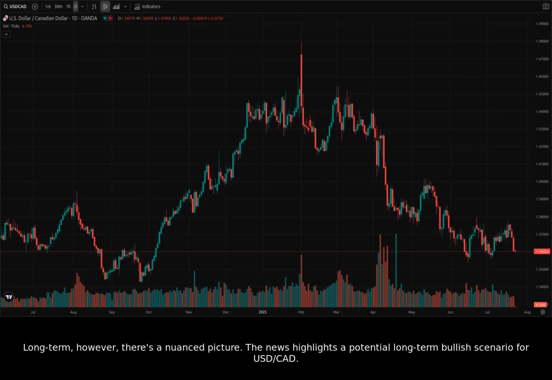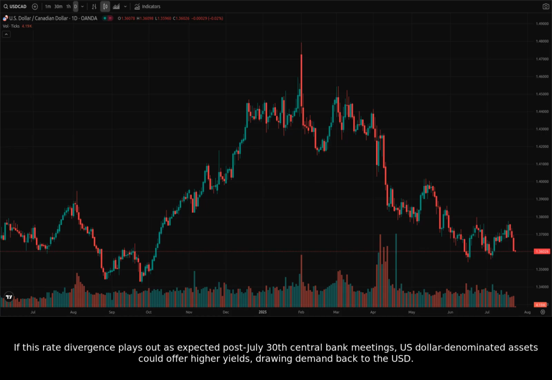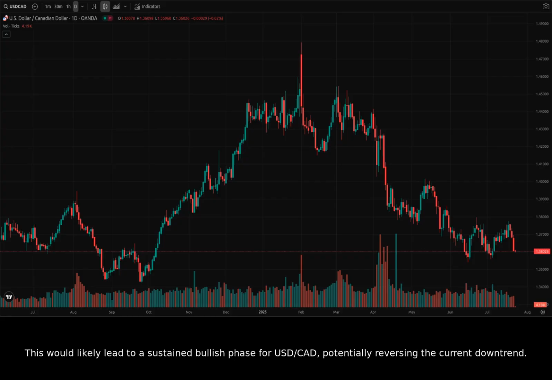The news highlights a potential long-term bullish scenario for US dollar to Canadian dollar. This is based on the anticipated rate divergence, where the Federal Reserve might need to remain hawkish longer due to higher inflation compared to Canada's more dovish Bank of Canada. If this rate divergence plays out as expected post-July 30th central bank meetings, US dollar-denominated assets could offer higher yields, drawing demand back to the USD. This would likely lead to a sustained bullish phase for US dollar to Canadian dollar, potentially reversing the current downtrend.